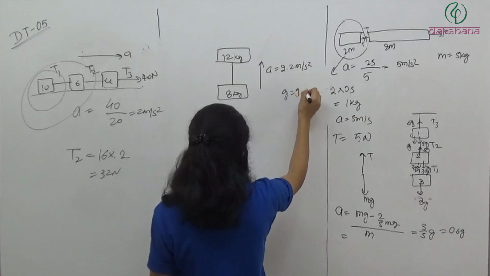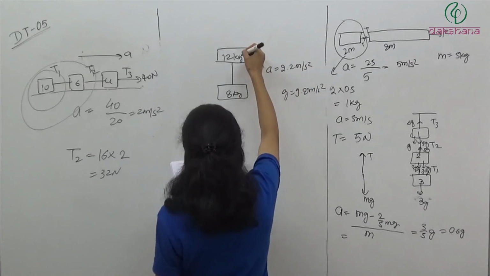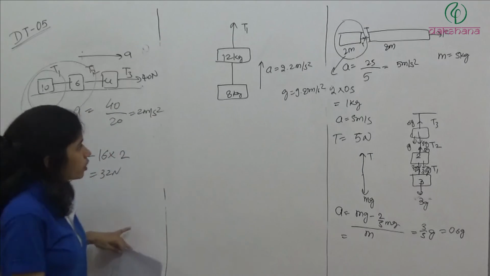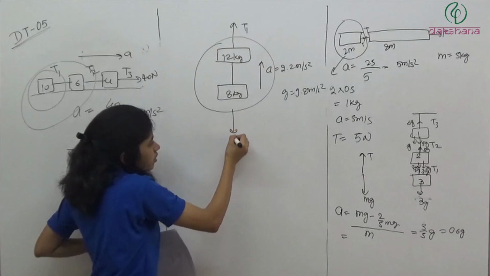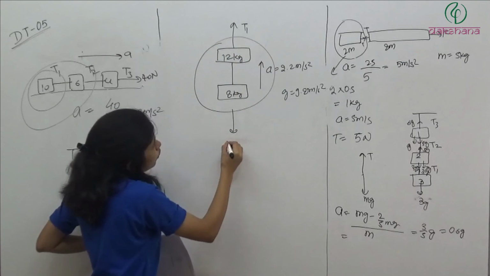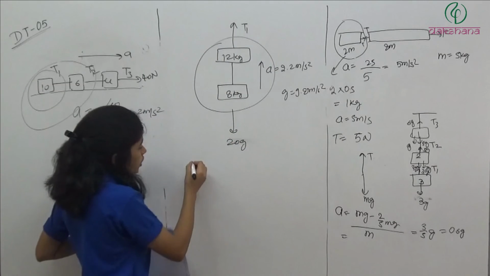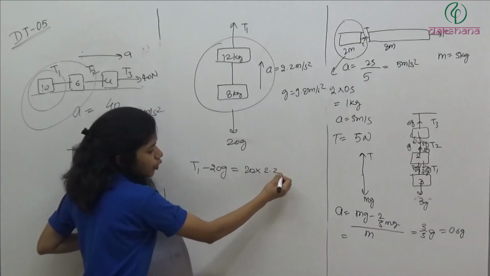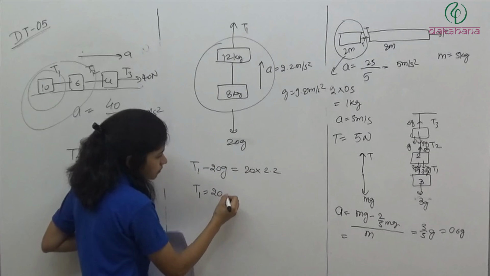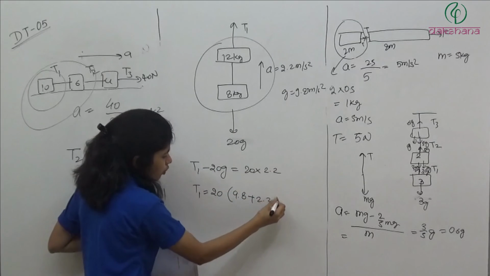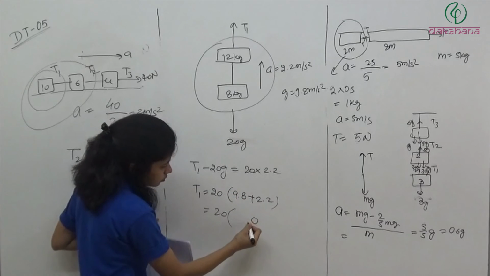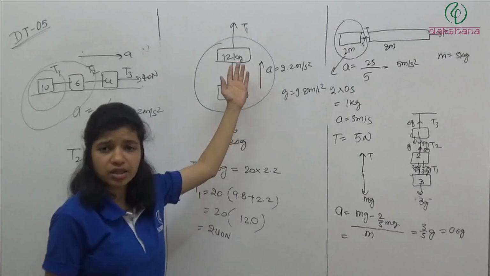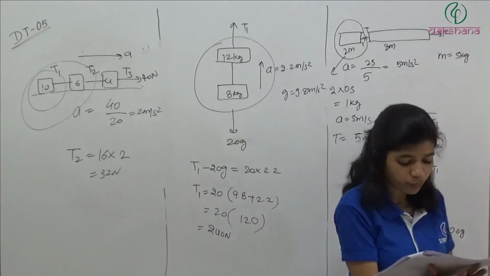g is equal to 9.8 meter per second square. It is being pulled with tension T1. Then we have to find the value of T1. So now the net force on this system is 20g in the downward direction. So T1 minus 20g is equal to mass 20 into acceleration 2.2. So T1 is equal to 20 into 9.8 plus 2.2. How much will it come to? 20 into 12 is 240 Newton. Simply mass into acceleration. Nothing else we have to do.